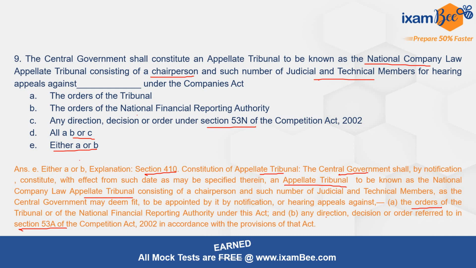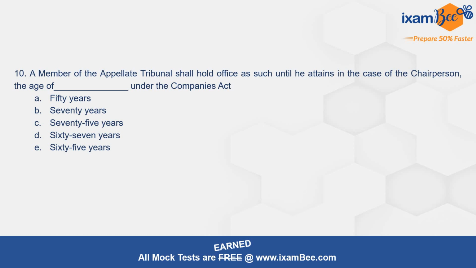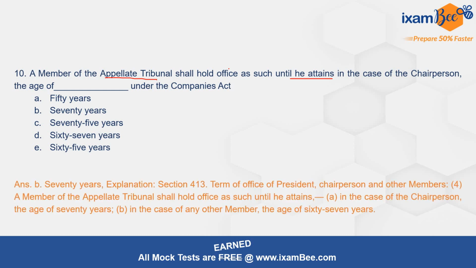So with this we come to the last question of today's discussion, question number 10, and with this question our Companies Act mock test discussion ends and we'll be moving on to the other subject. This question mentions a member of the appellate tribunal shall hold office as such until he attains, in the case of chairperson, the age of dash under the Companies Act. So basically, what is the age with respect to the chairperson of the appellate tribunal? The correct option is B, 70 years.